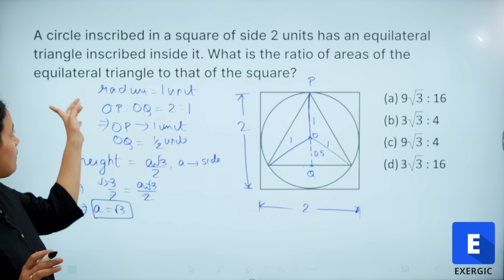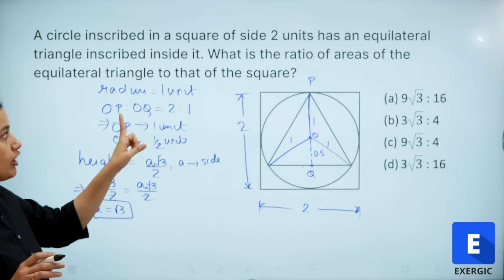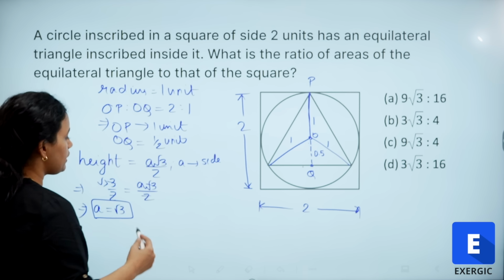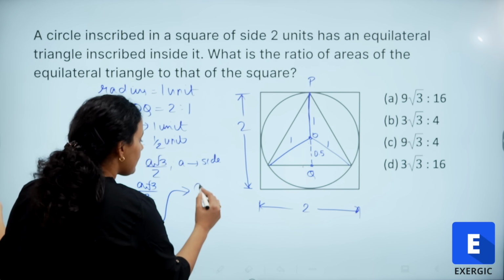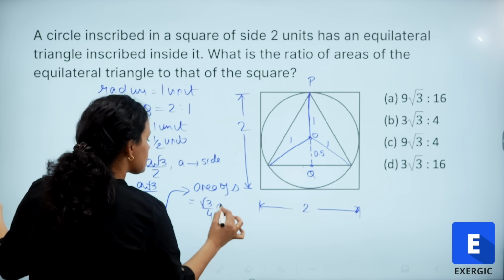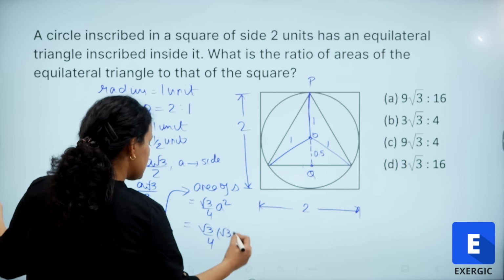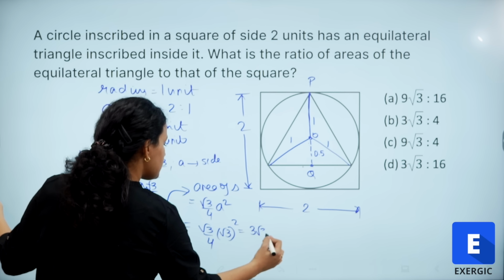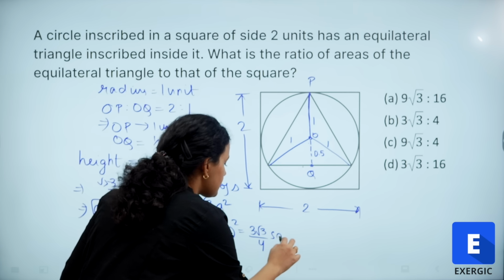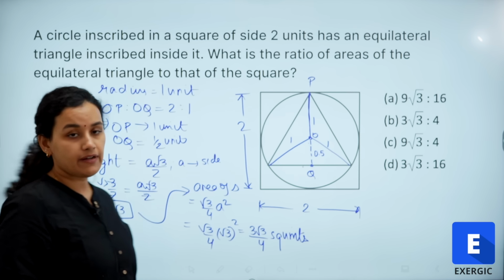Why do I need that? Because I want to find out the ratio of the areas, right? So of the equilateral triangle and square. So I want to find the area of the equilateral triangle, for which I am finding out the side. So once I have the side of the equilateral triangle, the area of the equilateral triangle is root 3 by 4 a square, where again a is the side. So root 3 by 4 into root 3 square, or simply 3 root 3 by 4. Okay, so this is the square units. This is the area of the equilateral triangle.